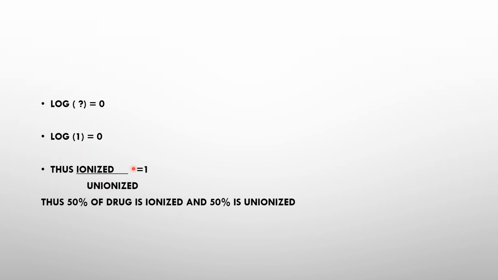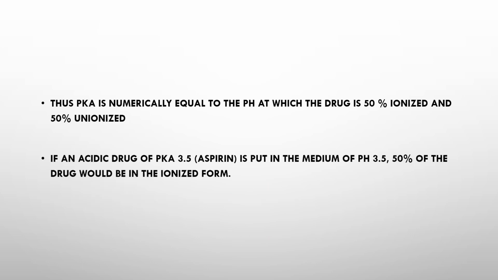If you calculate it and the value is 0, then 50% of the drug would be ionized and 50% would be non-ionized. So pKa is numerically equal to the pH at which the drug is 50% ionized and 50% non-ionized.